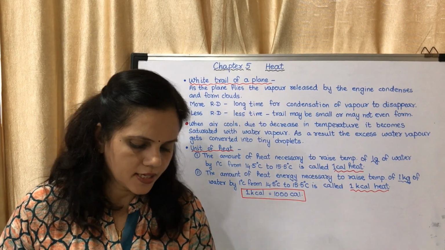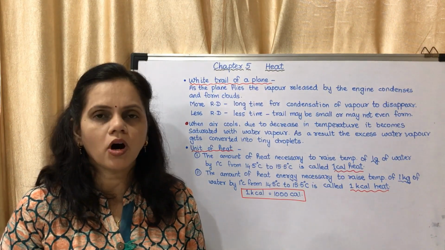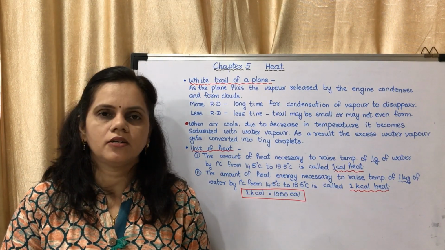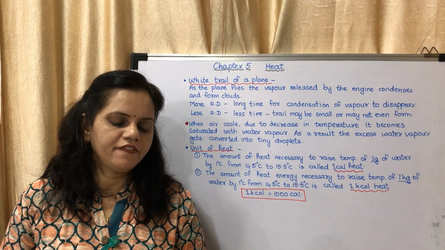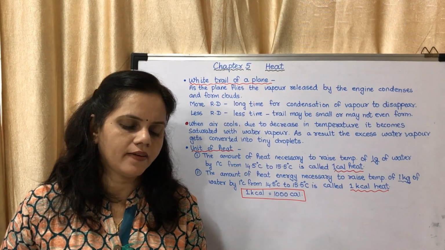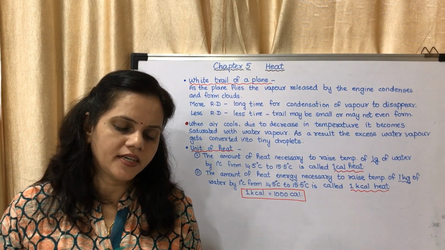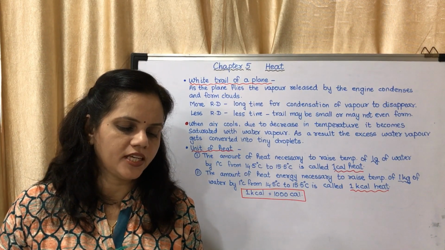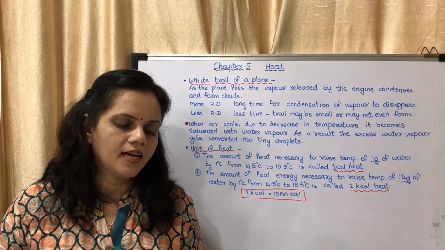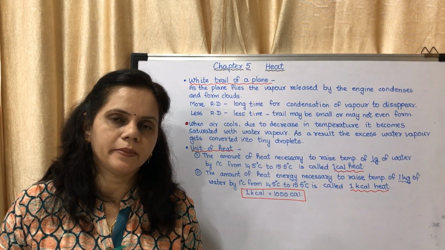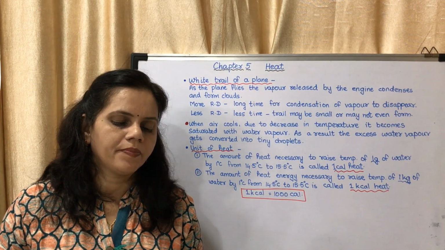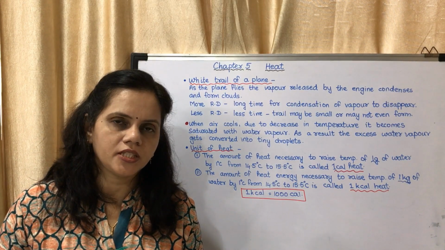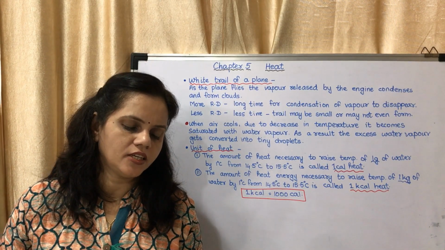Now there is a box on page number 67. Always remember, that is the answer for that. If we heat 1 kg of water by 1 degree Celsius in a different temperature range than 14.5 to 15.5 degrees Celsius, the amount of heat required will be slightly different. It is therefore essential to define a specific temperature range while defining the unit of heat.